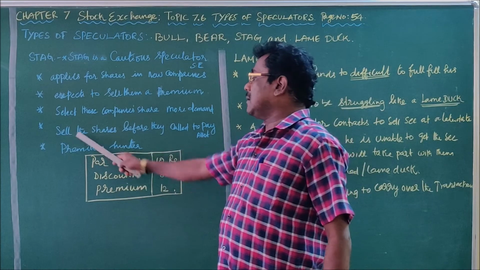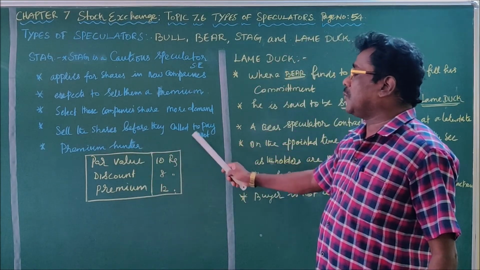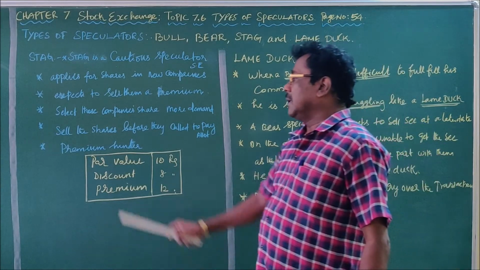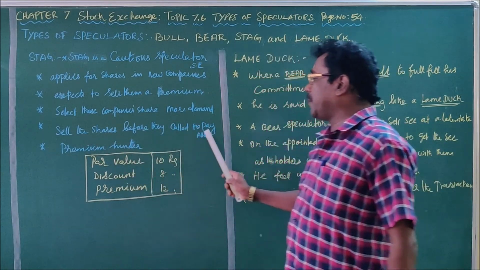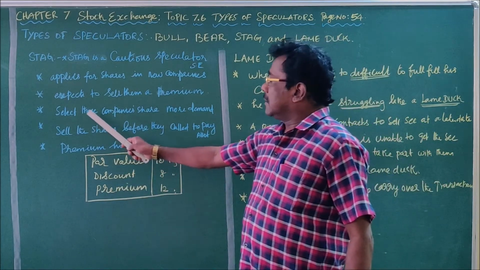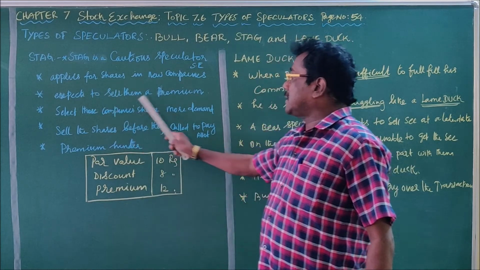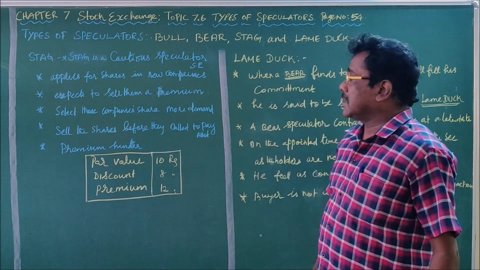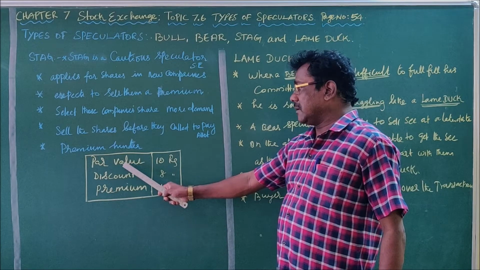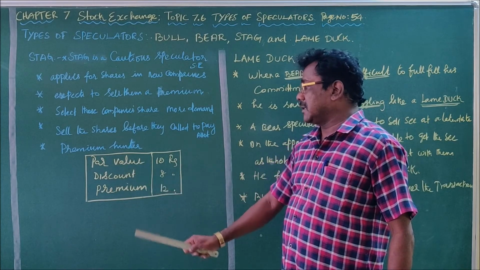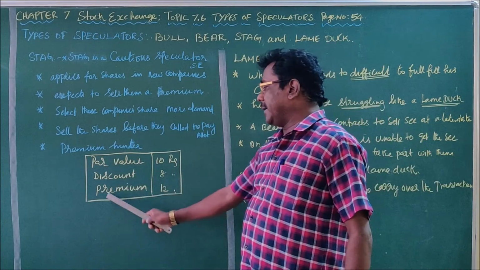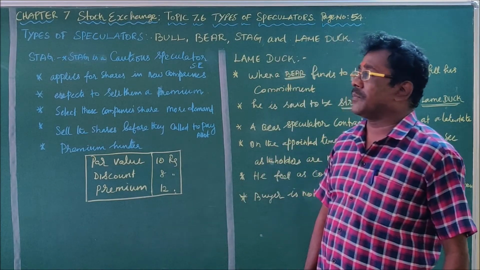Then he sells the shares before they call to pay the allotment money. Selling at a premium means the shares can be sold in 3 ways: sold at par value, sold at a discount, and sold at a premium.